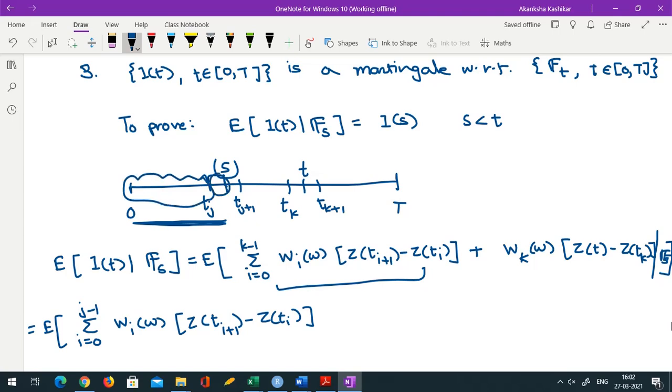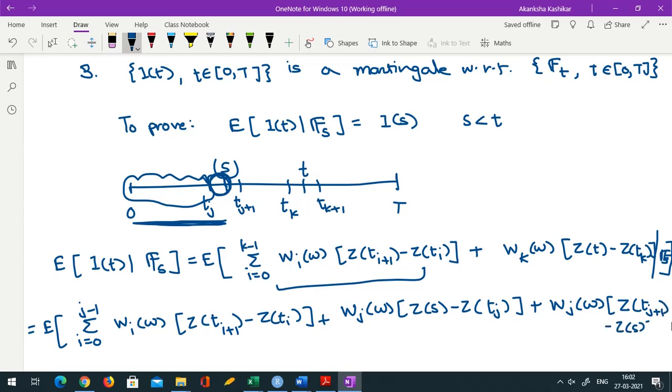Now we have to worry about this portion and then the remaining portion. So that portion is w_j(omega) times (z_s minus z_{t_j}), plus w_j(omega) times (z_{t_{j+1}} minus z_s), plus all the remaining things.